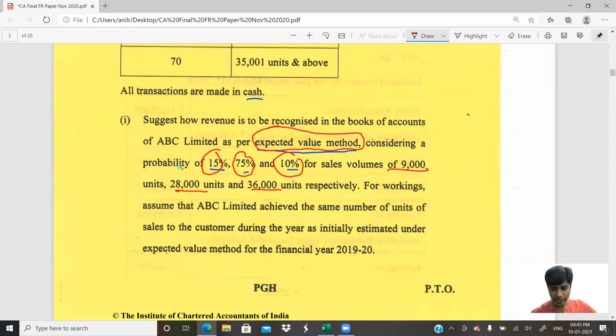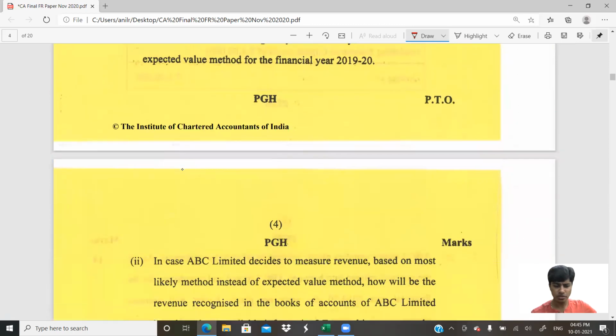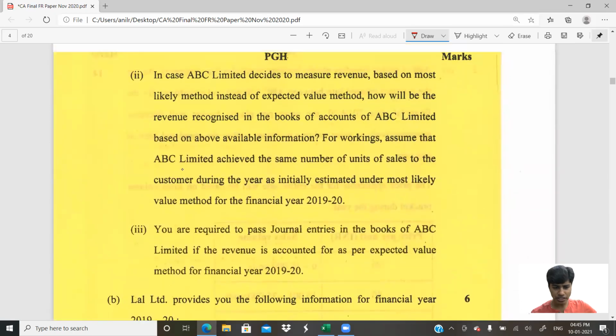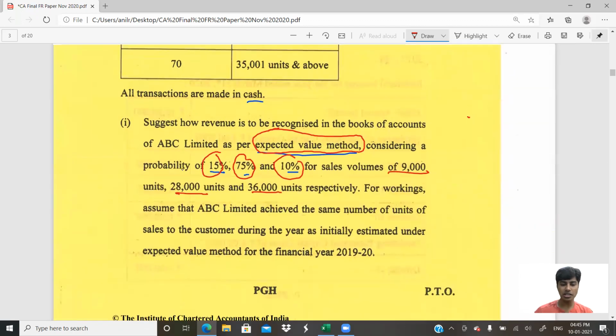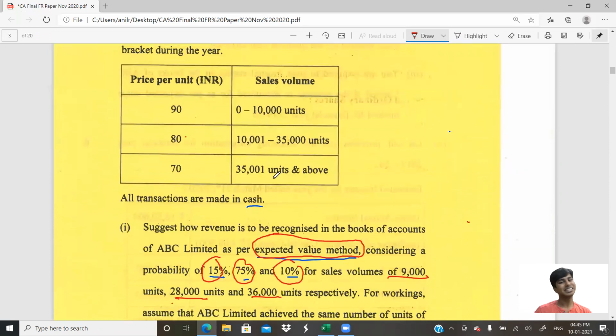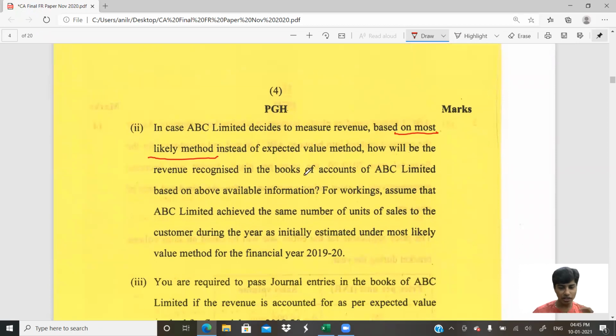And they're asking us to calculate the revenue under the expected value method for financial year 19-20. Okay, we'll do that. Then there is the second and third sub question. The second sub question is, in case ABC Limited decides to measure revenue based on the most likely method, what do you do? Most likely method means easier. See, the most likely is 75%, no? 15, 75, 10. So what has the higher probability? 75%. So straight away we take 75%, 28,000 into 80. That's it. Most likely method is easier. And how will the revenue be recognized?